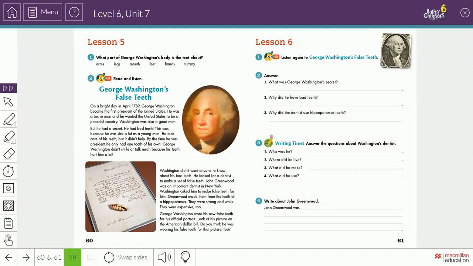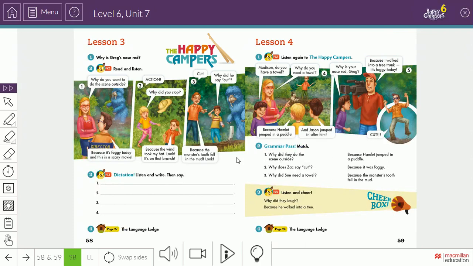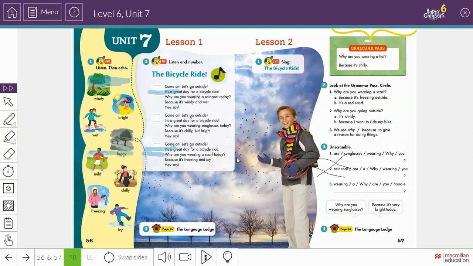So, let's start. Today's session is about writing. But before we start writing, we have to do a quick review of what we did in Unit 7. Unit 7 is about weather, especially lesson 1.